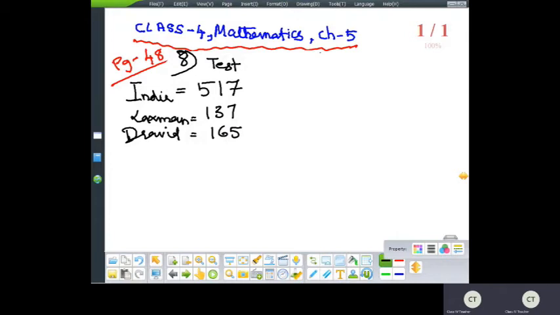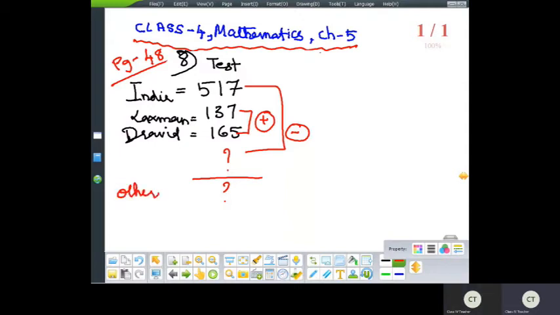165 runs. How many runs were scored by the rest of the team? Yes, here also you can do it. So what is the method you can use? Firstly, add these two. Then whatever answer you get, subtract it from the total. Got it? Then you will get one answer that will be the runs scored by the other players. Yes or no?